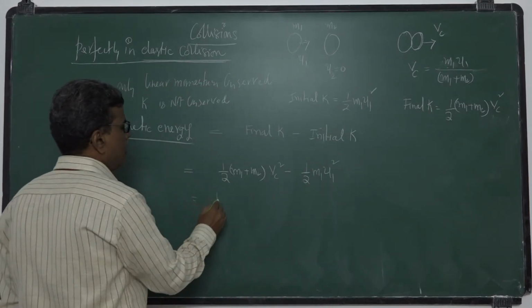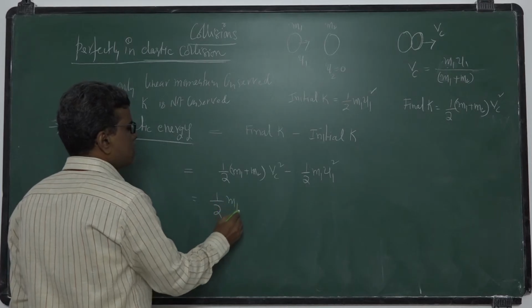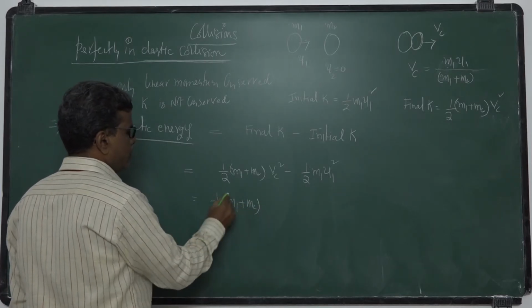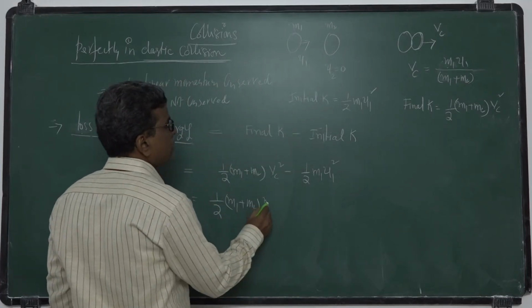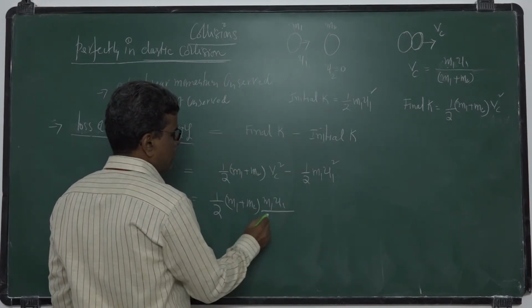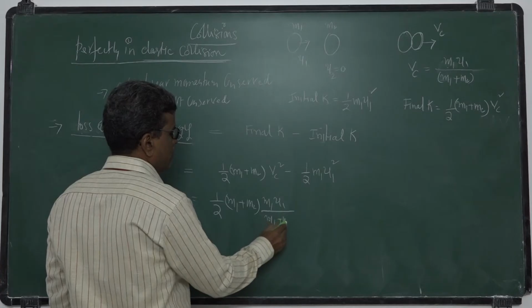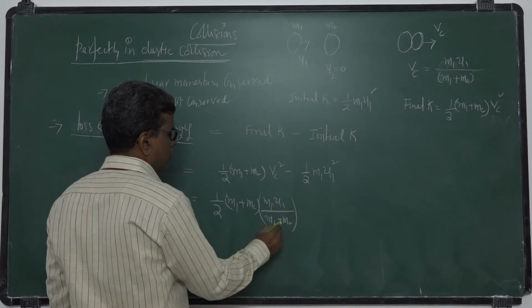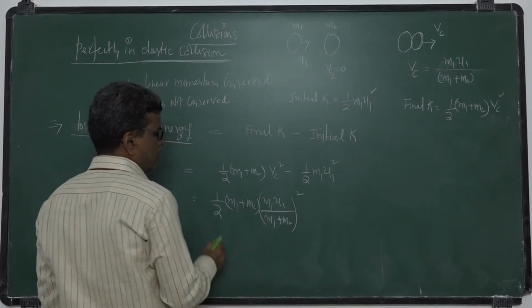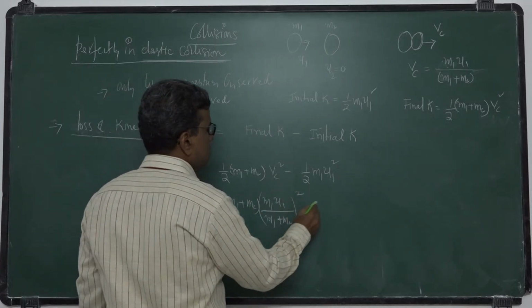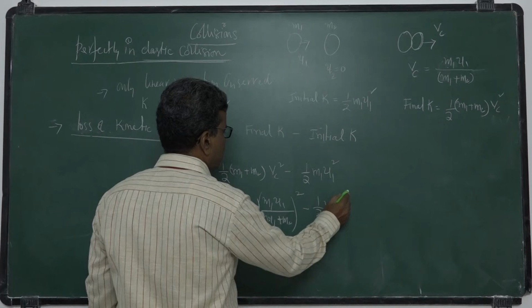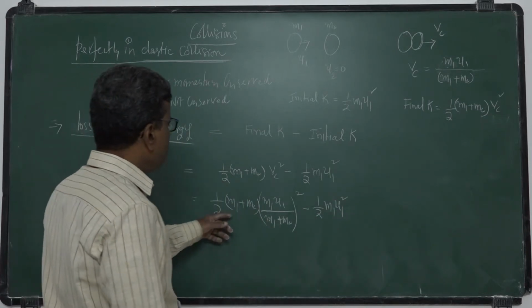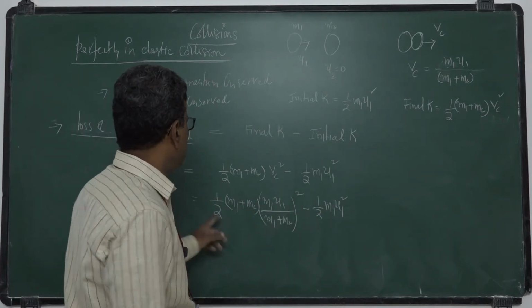That is half m1 plus m2. What is Vc? Vc square is m1 u1 by m1 plus m2, whole square, minus half m1 u1 square. Half m1 u1 square, you take it as common.